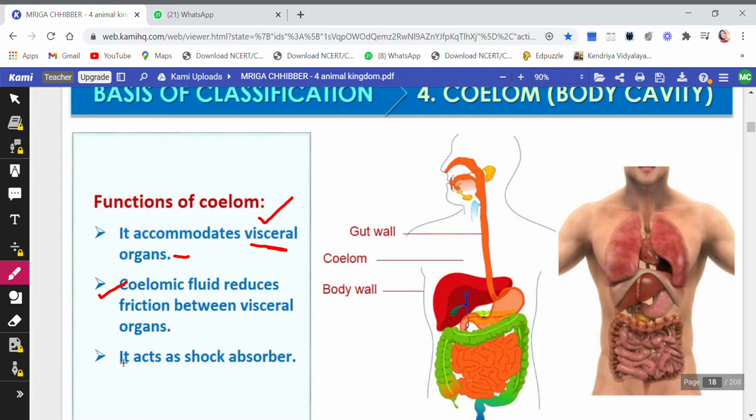Because of this coelomic fluid, it also behaves as a shock absorber. If we fall down or get a very strong jerk, the organs could hit each other and get a strong shock, so this coelomic fluid will behave as a shock absorber.